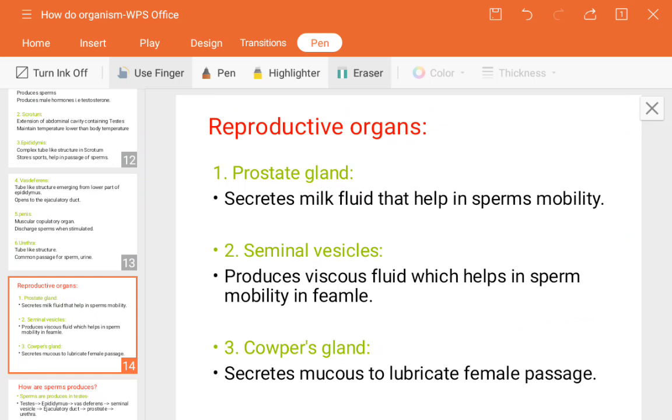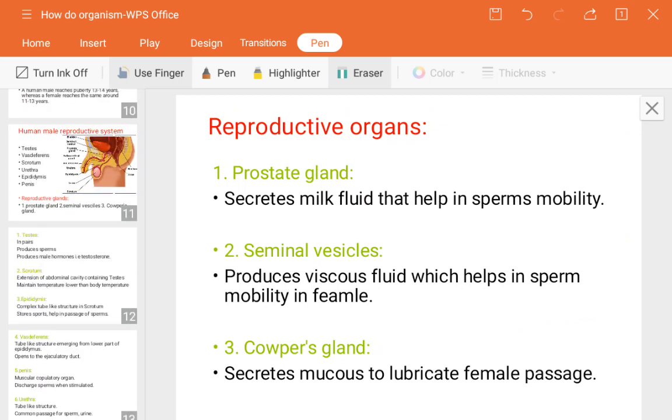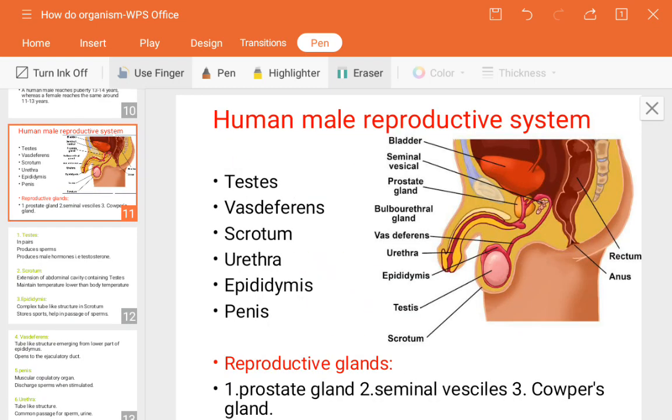Next, vas deferens. What is its activity or characteristic? It connects the epididymis and the urethra. Next, the penis introduces semen into the vagina of a female. This is just an overview of the human male reproductive system.